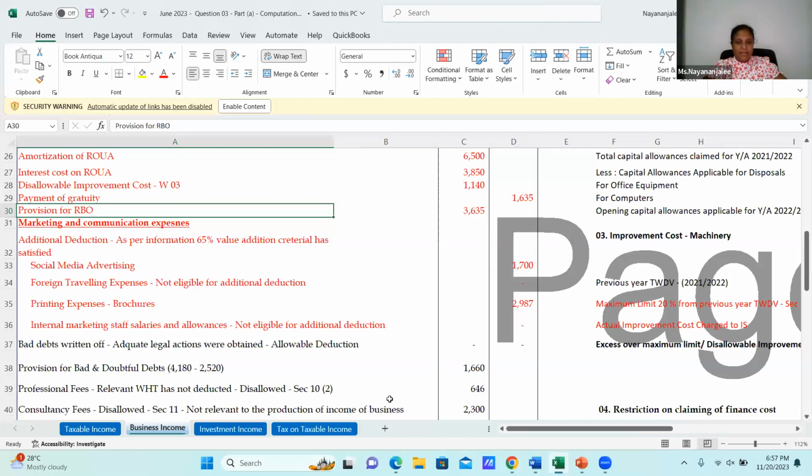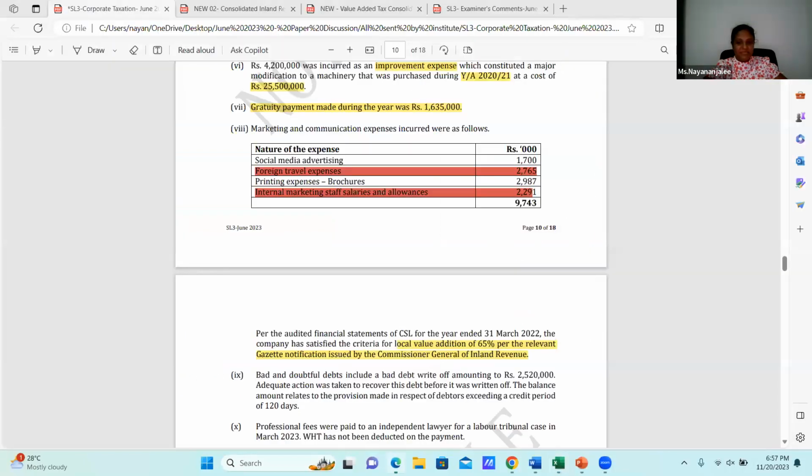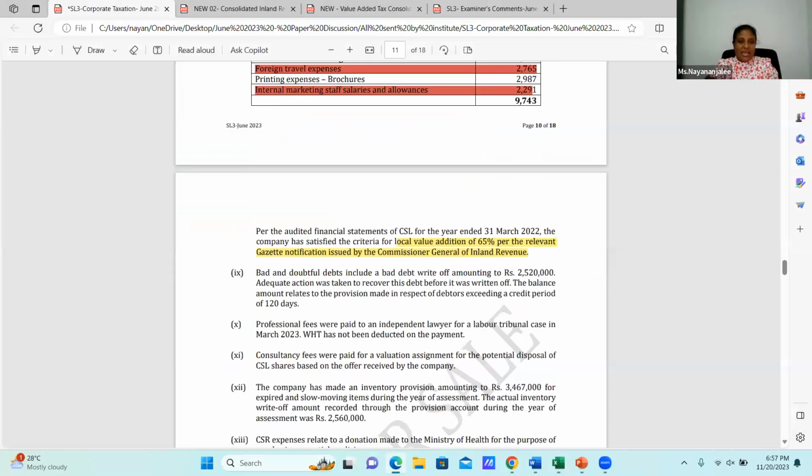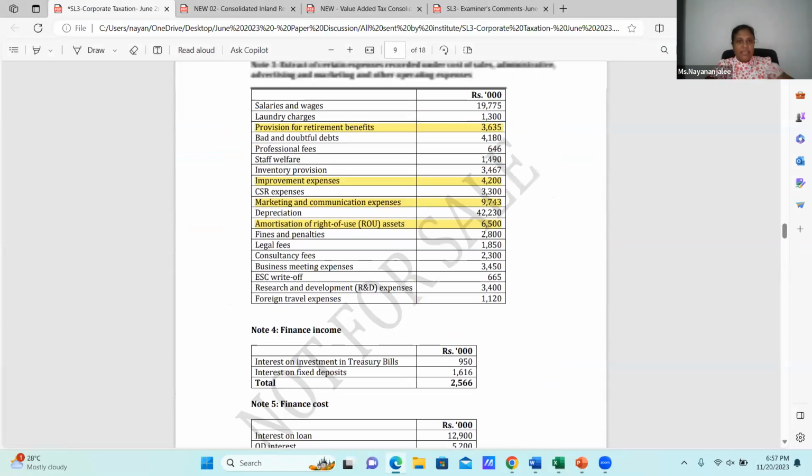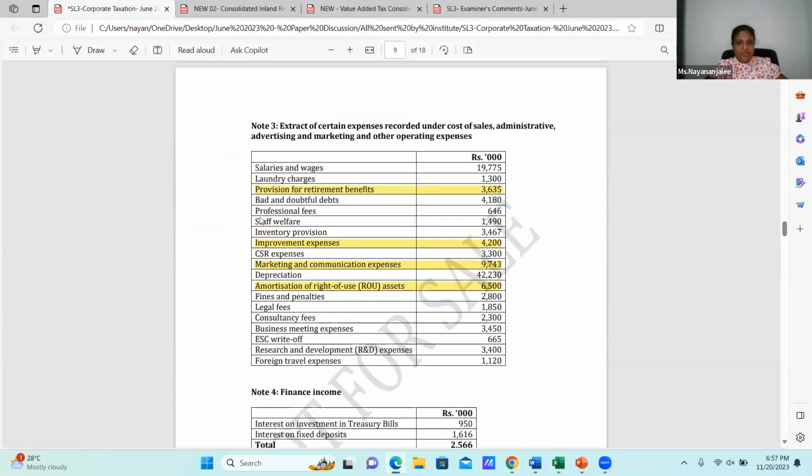Then the next, which is adjustment number 9, bad and doubtful debts include the bad debts write-off amount of rupees 2,520,000. Let me come to my income statement. In here, bad and doubtful debts 4,180,000.